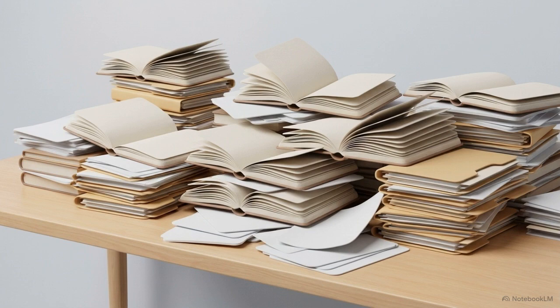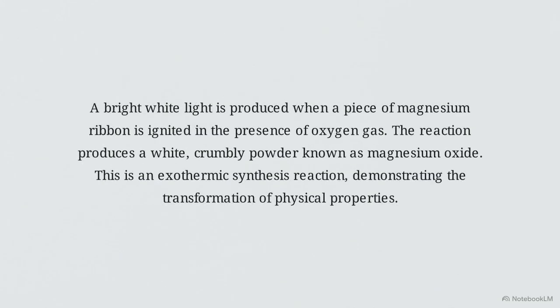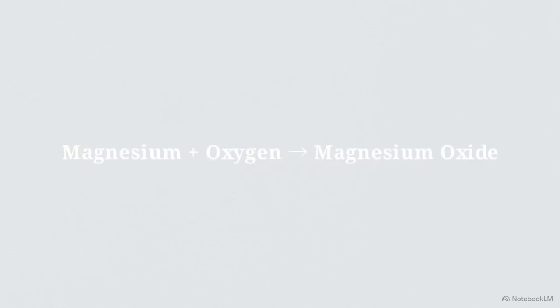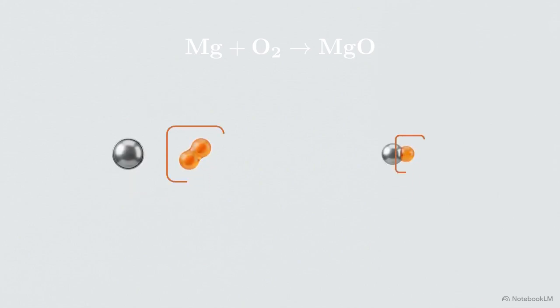Describing this entire sequence, the state changes, the light, and the heat, requires long, detailed sentences. If we tried to document every reaction this way, the sheer volume of information would become unmanageable. To move forward, science uses a universal shorthand, a mathematical way to represent these physical transformations with total precision. We start by translating the experiment into a word equation. Magnesium plus oxygen yields magnesium oxide. We then condense that further into a skeletal chemical formula. Mg plus O2 produces MgO.